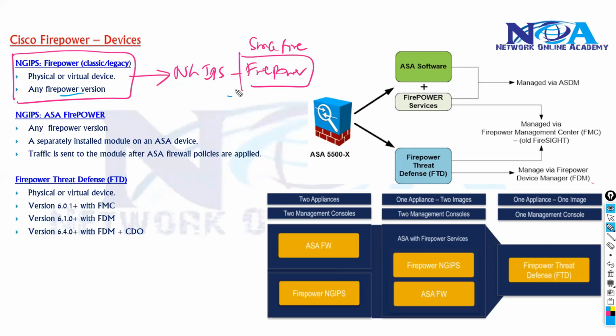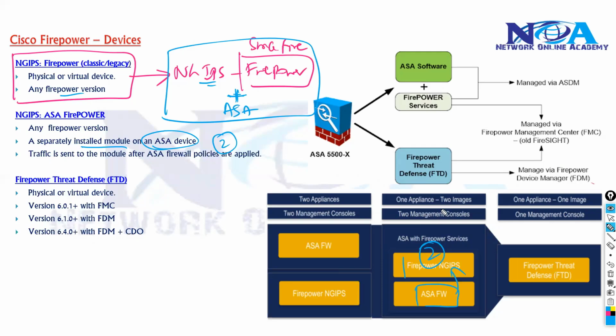In your network, they don't support the basic firewall features, so you still need an ASA to do this. Either you can add these things, that is one option, or you can add a separately installed module on the ASA device. That's the second option.